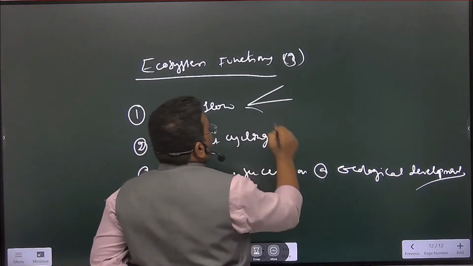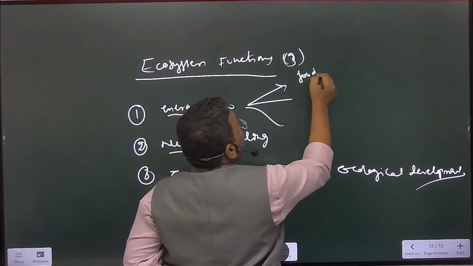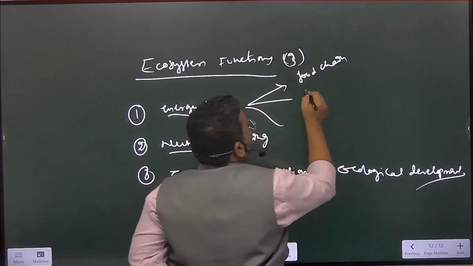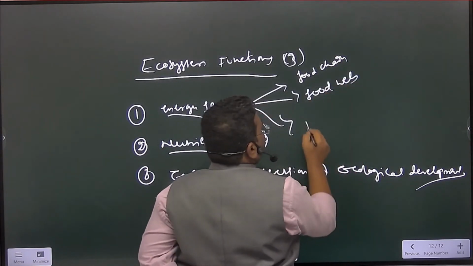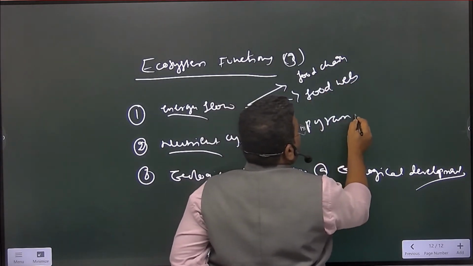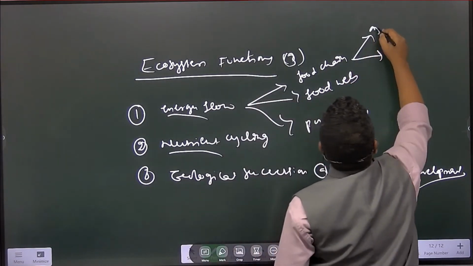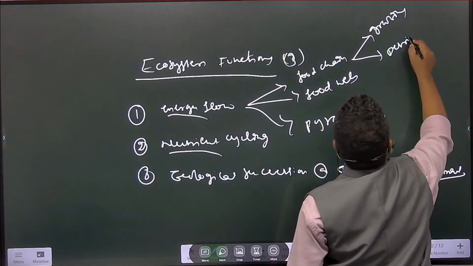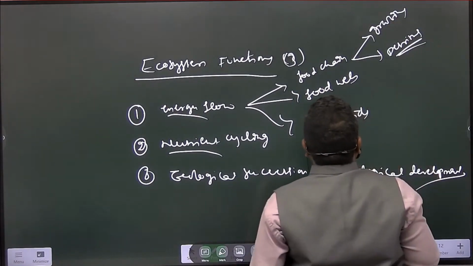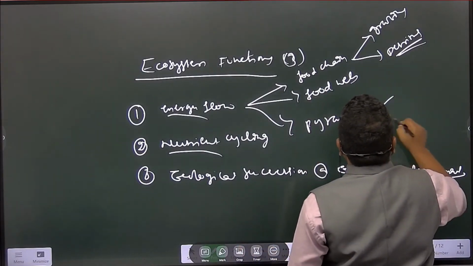Energy flow में क्या क्या आ जाएगा आपको? One is food chain, and other one is food web, and pyramids, ecological pyramids. And food chain में आपको पता है grazing food chain and detritus food chain. Food web तो पता है आपको. फिर pyramid में आपको 3 types.